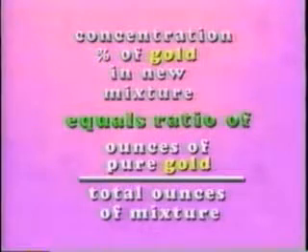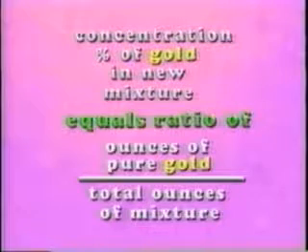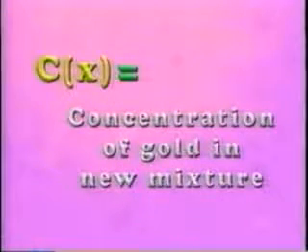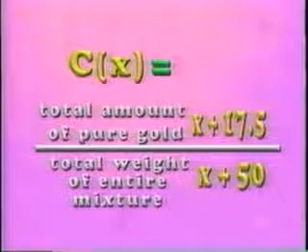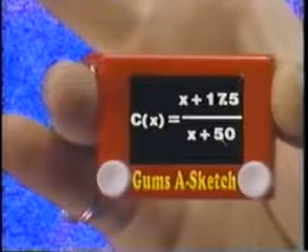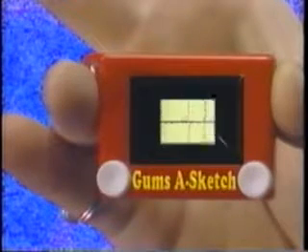The concentration, or percentage, of gold in the new mixture equals the ratio of the ounces of pure gold in the mixture and the total ounces of the mixture. If we let C of x represent the concentration of gold in the new mixture, then C of x equals the total amount of pure gold, x plus 17.5, over x plus 50, the total weight of the entire mixture. Let's stop here and take a closer look at this function, starting with a computer graph of the function.